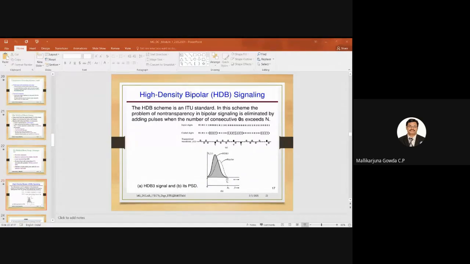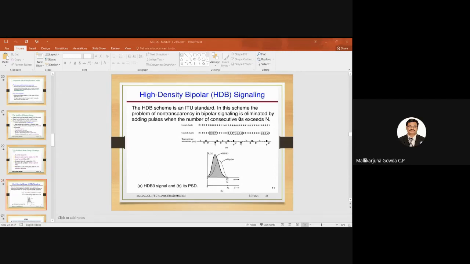Then again here I found 4 zeros. 1, 2, 3, 4 zeros, right? So these 4 zeros will be replaced by a special sequence known as 000V. Here the 3 zeros will be represented by no pulse. This V is equal to 1, as I said, it will be violating the bipolar rule. As per the bipolar rule, I should represent here a negative pulse, but I am representing it by a positive pulse, because the previous pulse is positive. To indicate that I am inserting that special sequence, I am representing it by a positive pulse. The next one will be represented by a negative pulse. So this is how HDB3 signaling is.